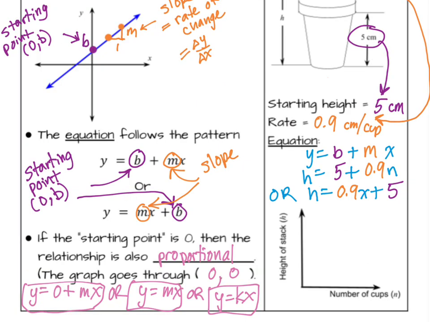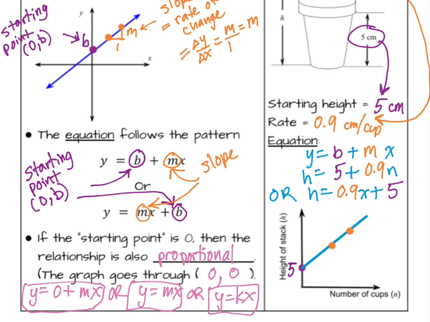Okay, let's scroll again. And now we're going to make the graph. So let's start with our starting point. Right here, the starting point is going to be 5 centimeters, so let's label that with a 5. We know that the graph goes up because the height gets taller as I add cups.